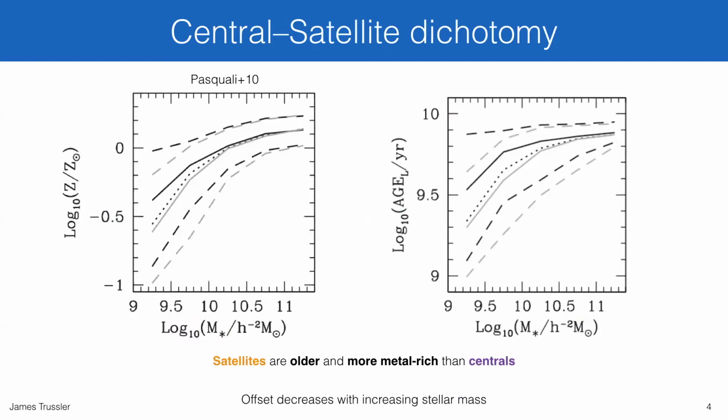And over 10 years ago, Pasquale et al. investigated the scaling relations of stellar mass and stellar metallicity on the left panel, and stellar mass and stellar age on the right panel. Shown as a solid curve is the median trend in black for satellites and in gray for centrals. And the key point is that you find that the satellite population is both slightly more metal rich on the left panel and slightly older on the right panel than centrals. So evidently, the environment within which galaxies reside is playing a role in driving their star formation and chemical enrichment histories, and this effect is strongest at the low mass end and decreases with increasing stellar mass.